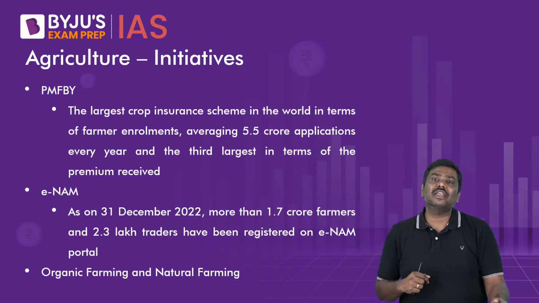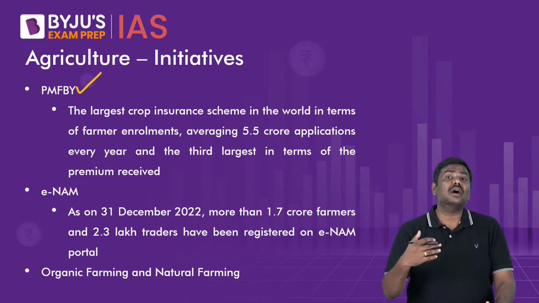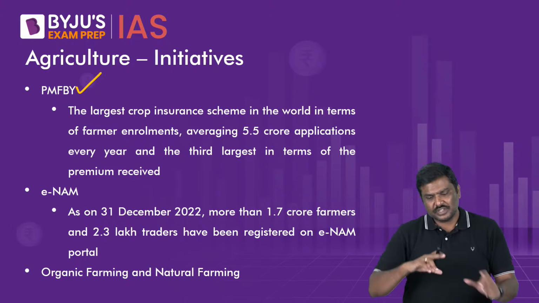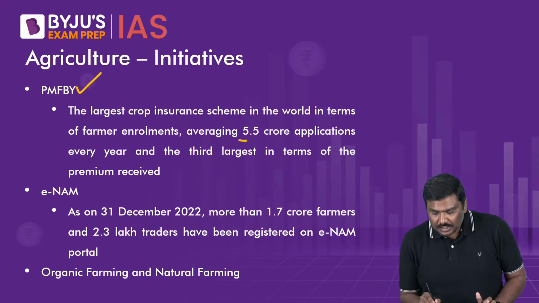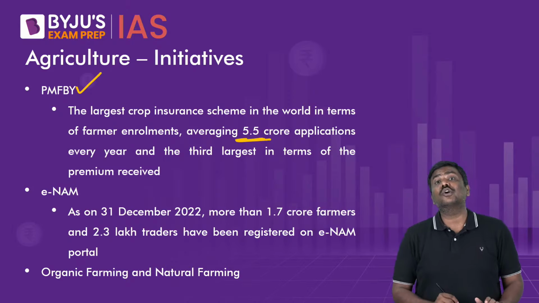That is another very important initiative. Third one is Pradhan Mantri Fasal Bima Yojana. Simple. Under the Pradhan Mantri Fasal Bima Yojana, which is one of the largest crop insurance programs around the world, the number of applications are averaging around 5.5 crore.